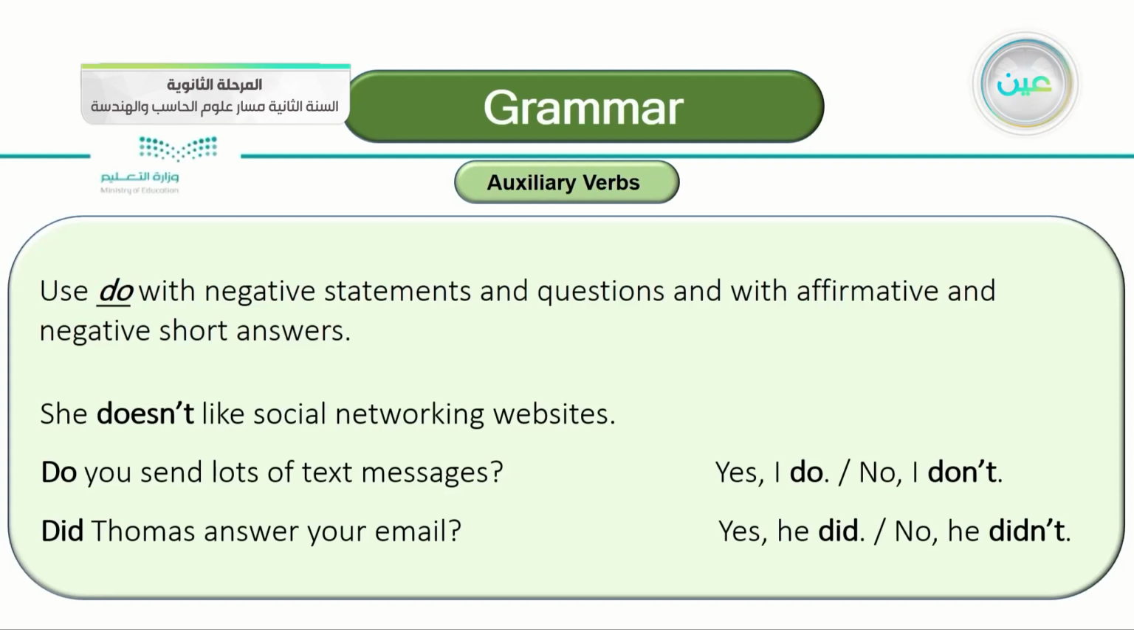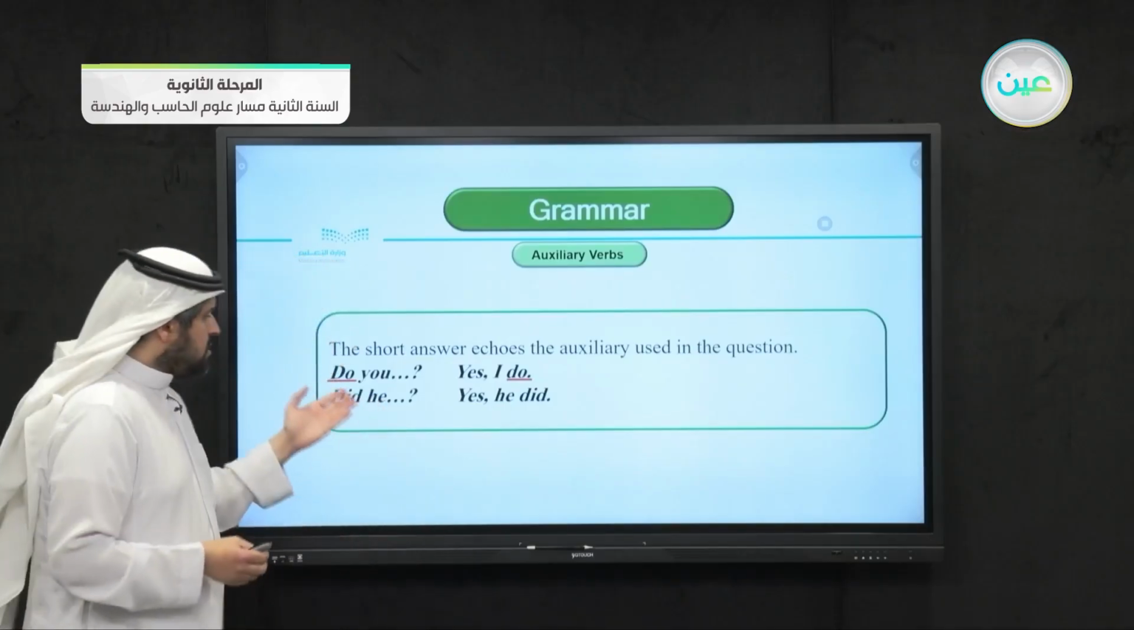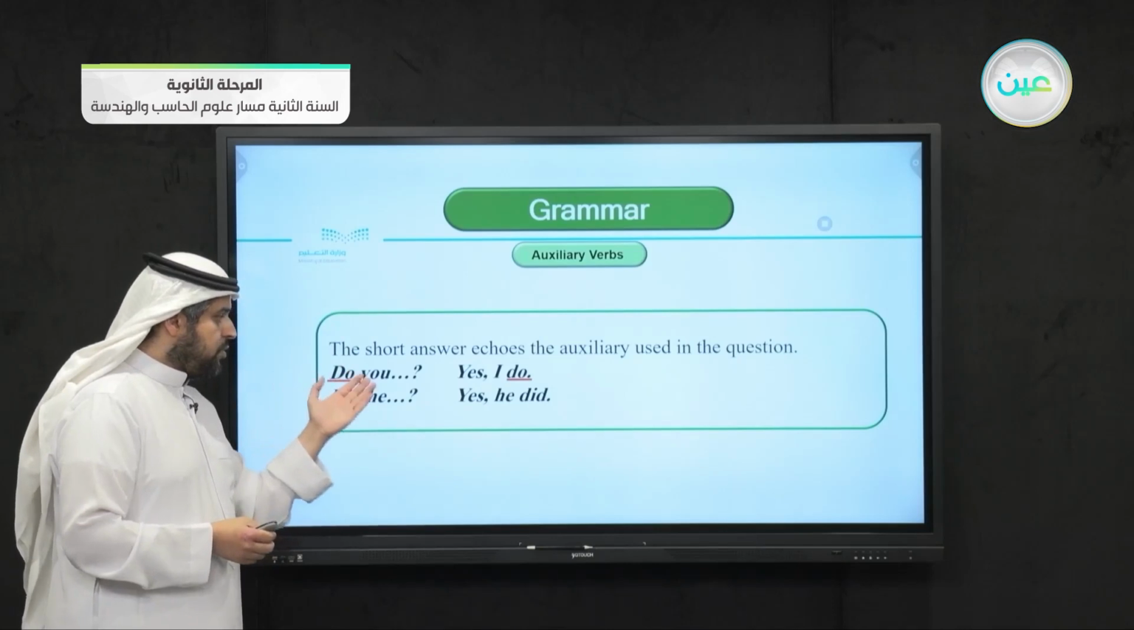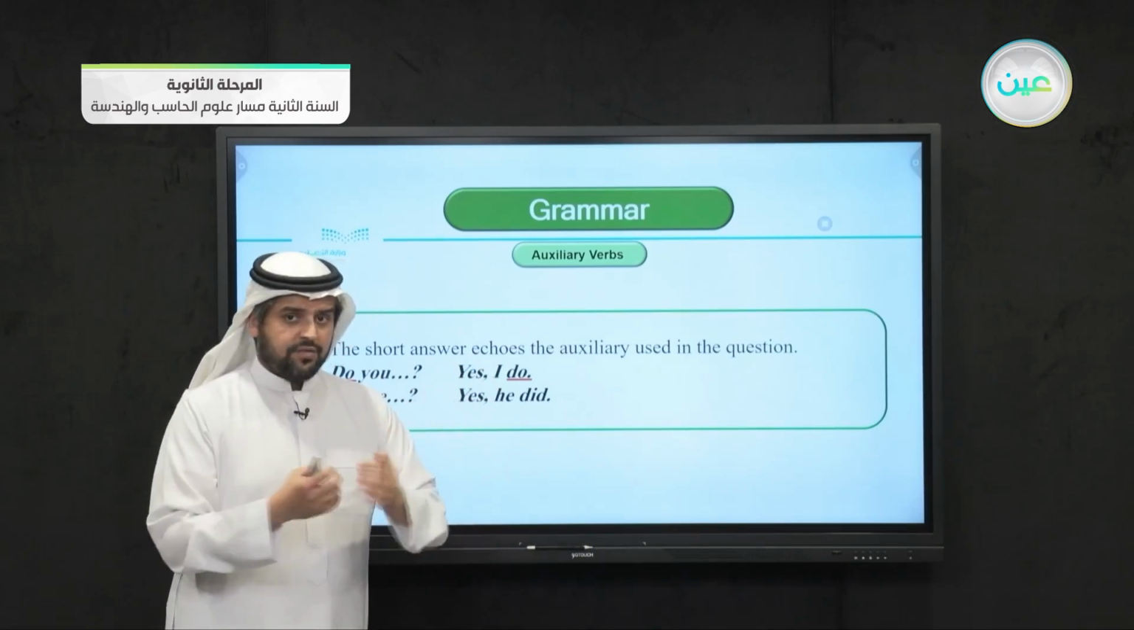If you focus on the questions, the short answer echoes the auxiliary used in the question. Whatever auxiliary you have in the question, you have to use the same auxiliary verb in the answer. For example, Do you? You say, yes, I do. Or if it's negative, no, I don't. You don't say, yes, I does, or yes, I did. You have to use the same verb in the answer, do or don't if it's negative.